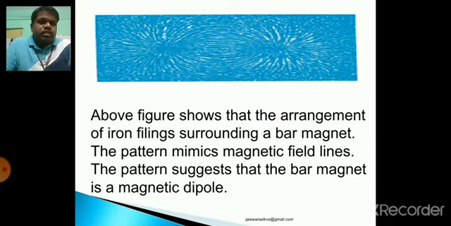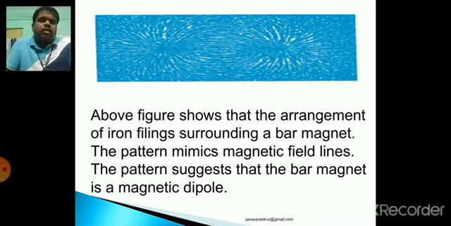The pattern of this iron filing suggests that the bar magnet is a magnetic dipole. And children, you all know that a bar magnet has two poles, one north, the other south.